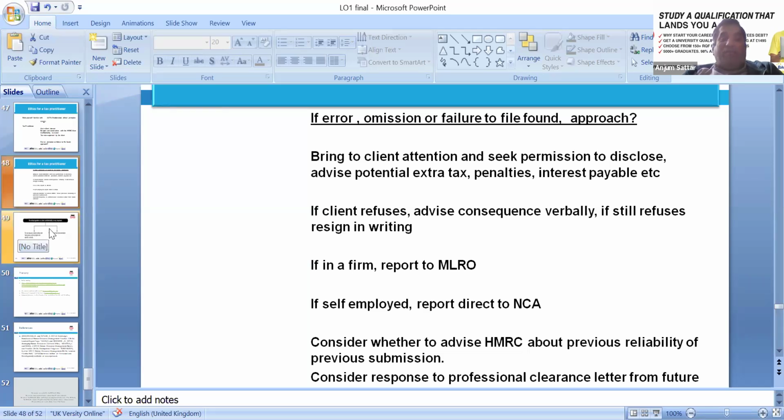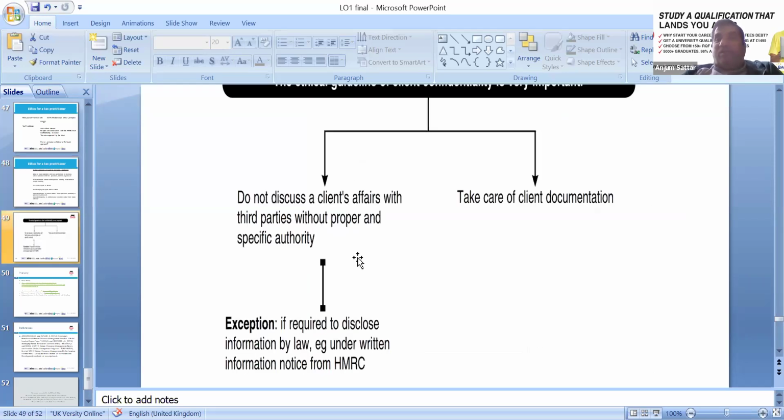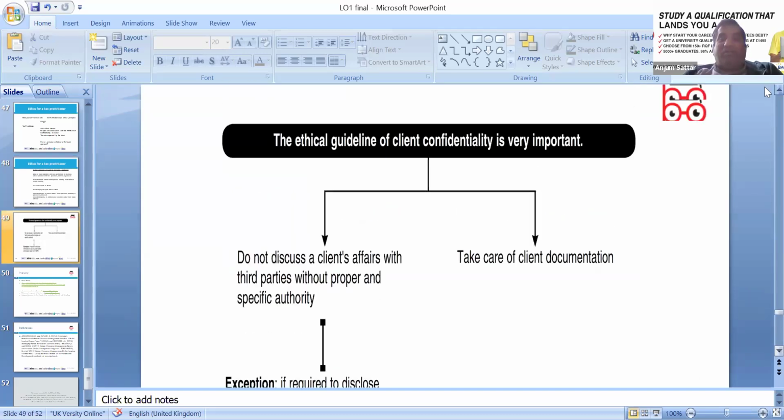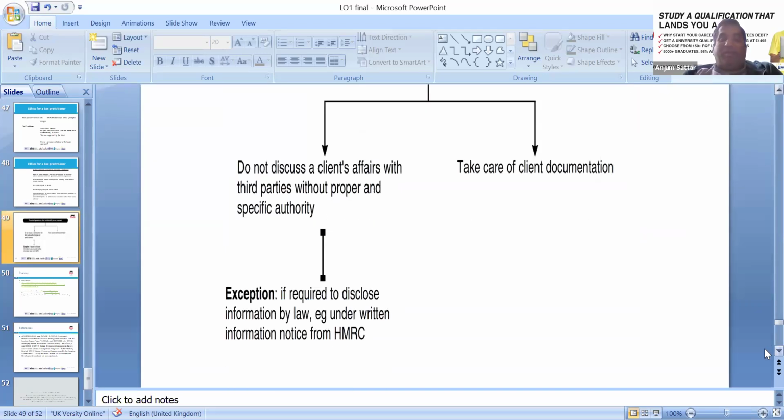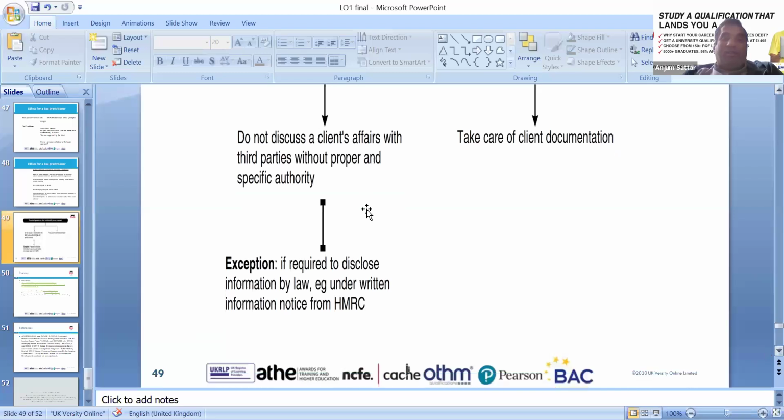And we have the Proceeds of Crime Act. We have the Bribery Act. We all need to follow those, and as accountants we are supposed to get training about money laundering. Yes, we carry on training, and we are supposed to be up to date with these training requirements. Okay, take care about client documentation. Of course, asking them for bank statements, invoices, and then submitting the reports accordingly. That's how we need to be ethical.